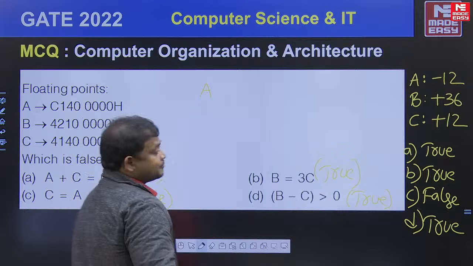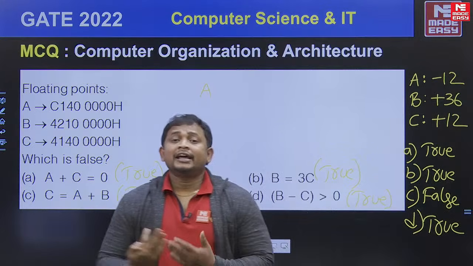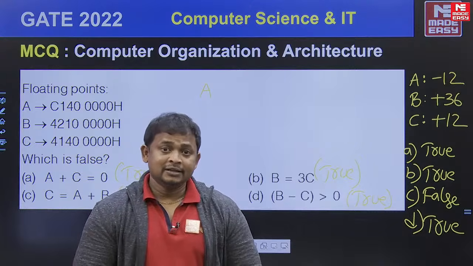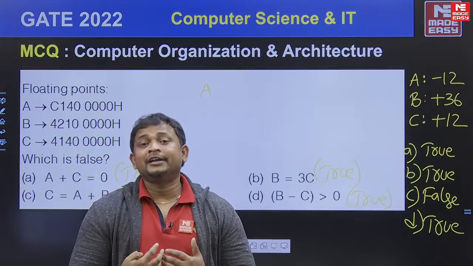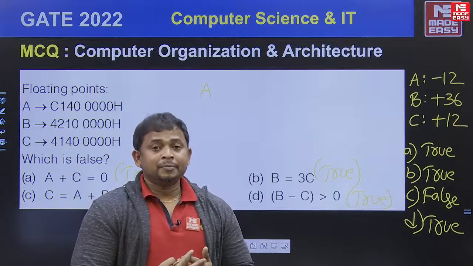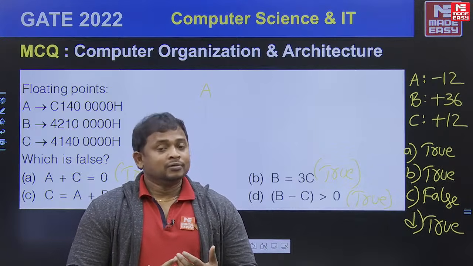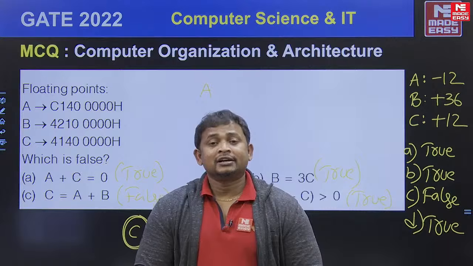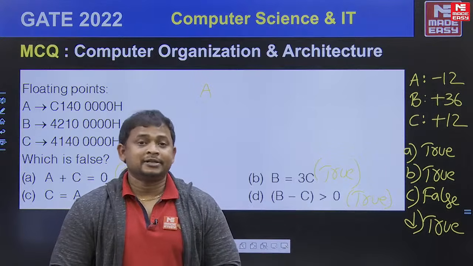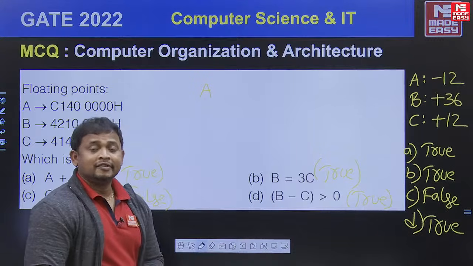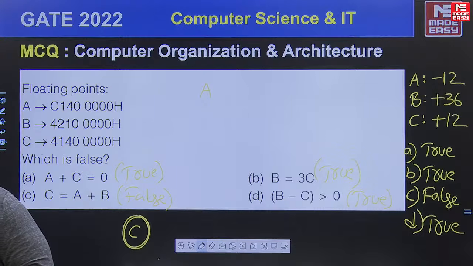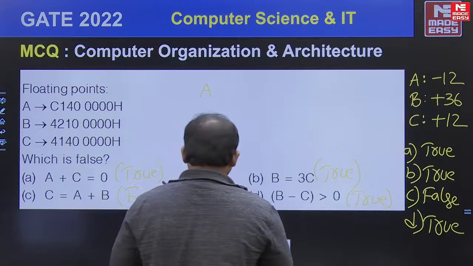C is the right answer. Okay students, like this we are going to answer questions related to floating point format. This kind of question I already explained in the GTQ program and also in the classroom running notes. If you see the running notes and GTQ program once again, this pattern of questions is compulsorily present. Okay students, very good. How many of you gave right answers?